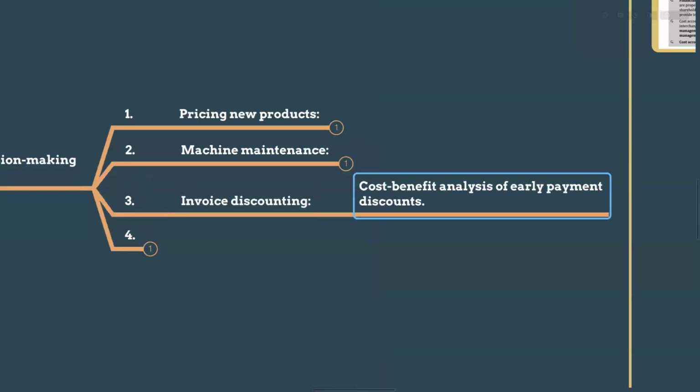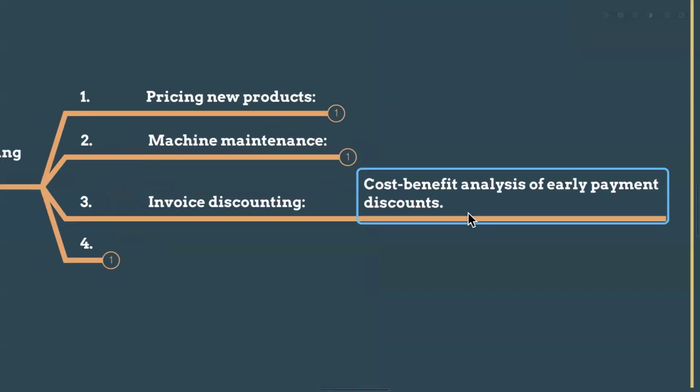And even in invoice discounting, cost benefit analysis of early payment discounts. For example, you are doing a business, right? You are obtaining bank loans, so you have to pay interest to the bank. And also you are selling on credit. You are selling your goods and services to customers on a credit basis, and they are taking 30 days to pay. For those 30 days you don't have the cash, but you have to pay interest to the bank. So you can calculate something, right? How much I have to pay for 1 month as bank loan interest, and how much I have to collect from the customers, so I don't need to pay the bank.